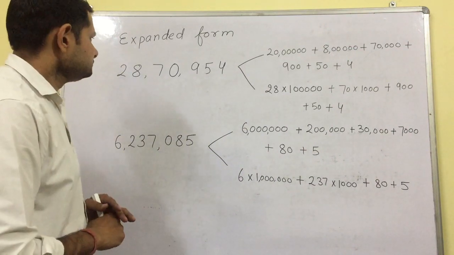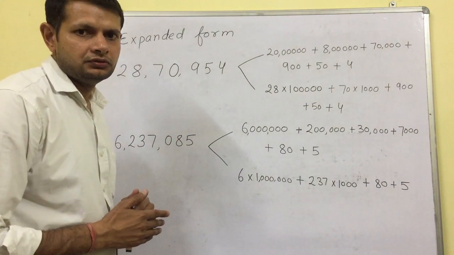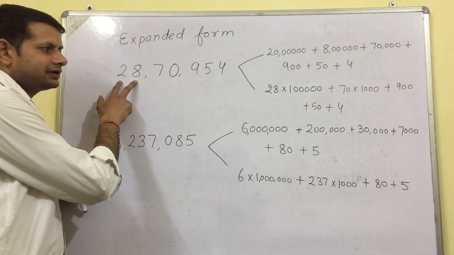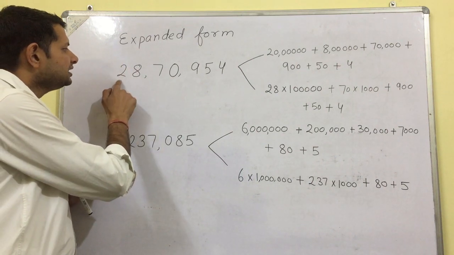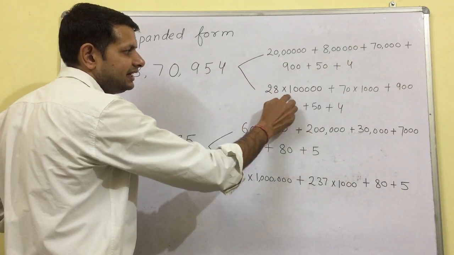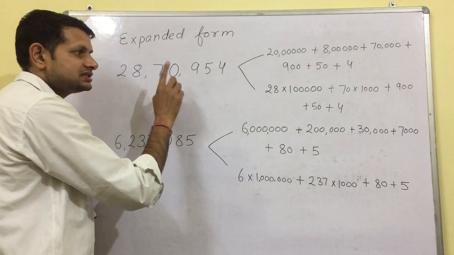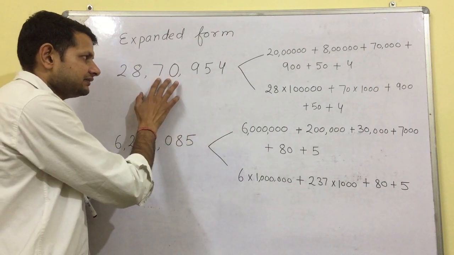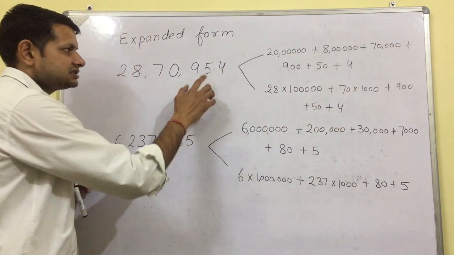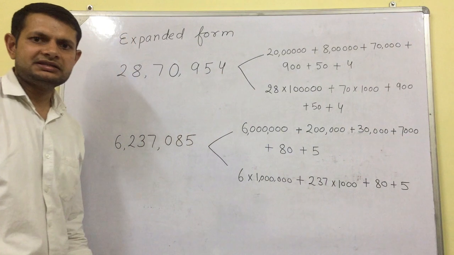Let's have a look at another type of expanded form. We can expand depending on the periods also. Okay, this is the period of lakh. So we can write 28 into 1 lakh. 70,000 into, this is a period of 1000, 70 into 1000. Next is 950 and 4. That's it.